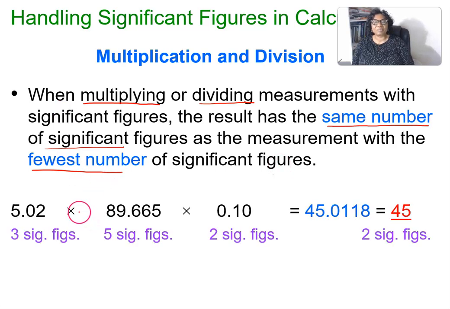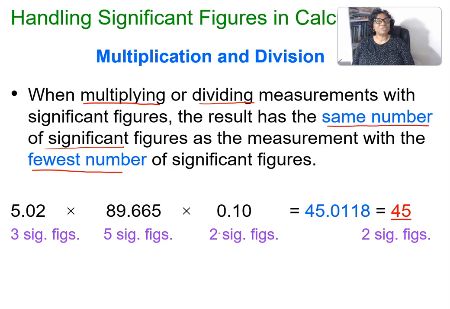For example, if we have figures like 5.02 times 89.665 times 0.10, we have to check the significant figures first, before we go to the calculator, because when you do calculations in the calculator, it will give you many digits.